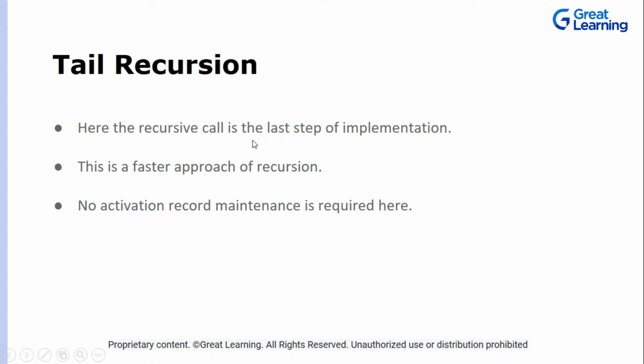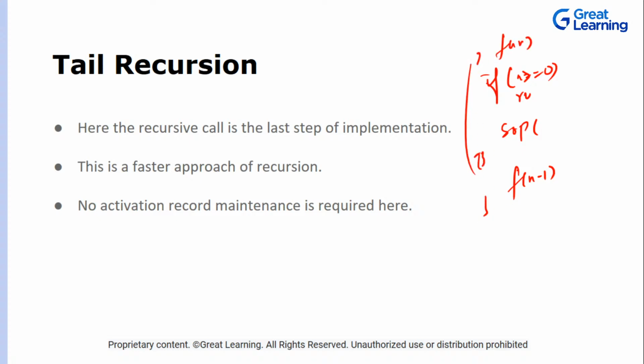So, tail recursion. The recursive call is the last step of the implementation, like we have seen earlier. If n is greater than or equal to 0, return. Then we had SOP, and then the recursive call is the last step. That is, this was the recursive call wherein we were calling function fn, right? So this was the last step in the recursion. Now there are no statements to be executed, right? So this is your tail recursion.